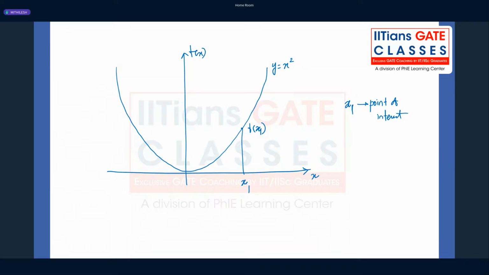Sometimes continuity we can easily see and tell. But what about differentiability? That also we can easily see in the figure and tell. Let me explain quickly, and then we can go to some questions. When we say a function is continuous, if your left hand limit, which we have just studied, is equal to the right hand limit, and that is equal to the value of the function at that point f of a, then it's a continuous function at point a.